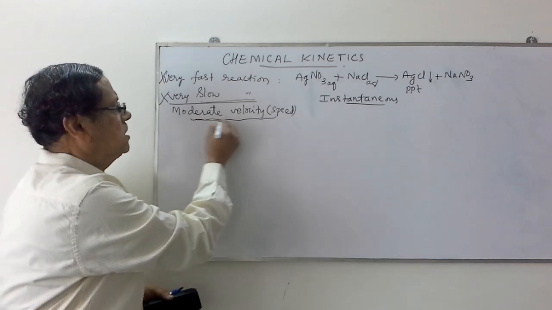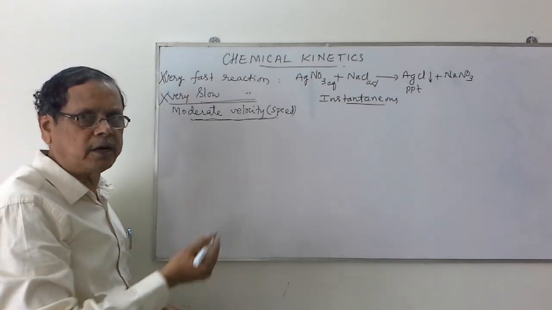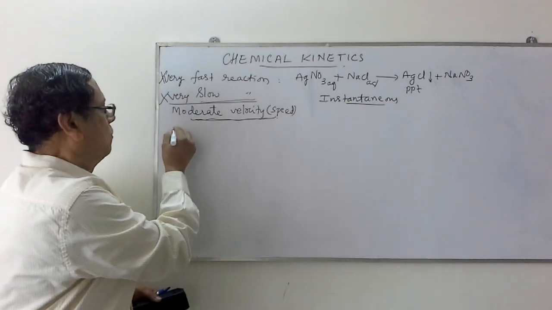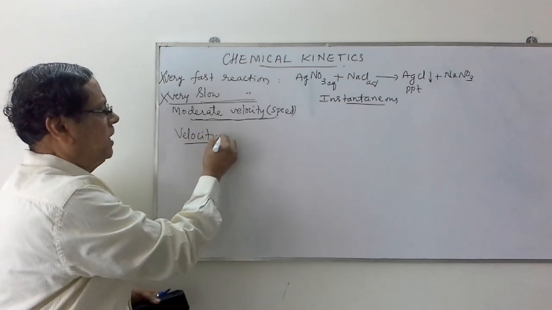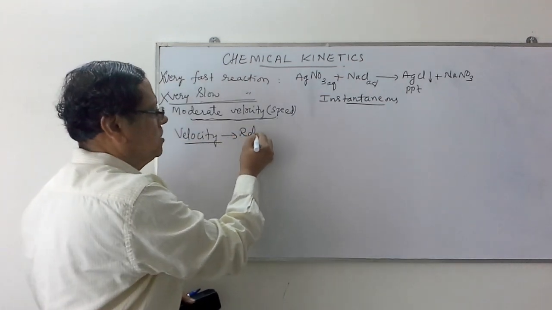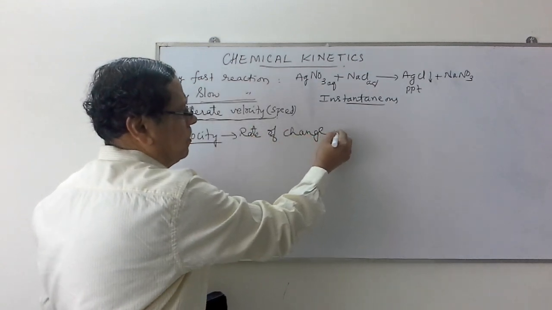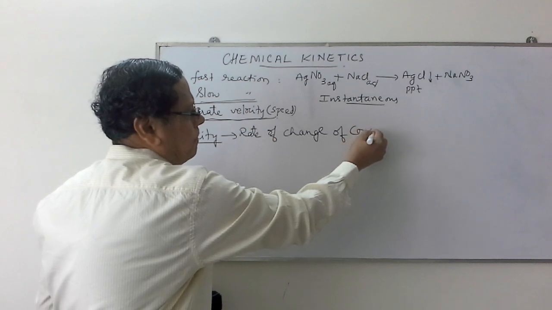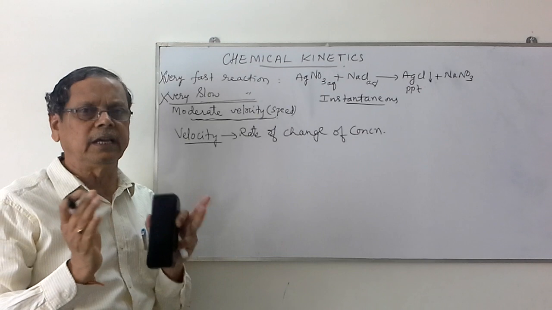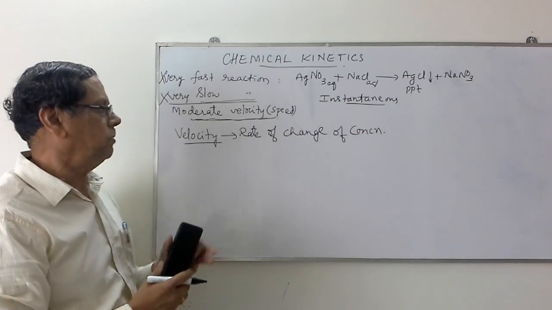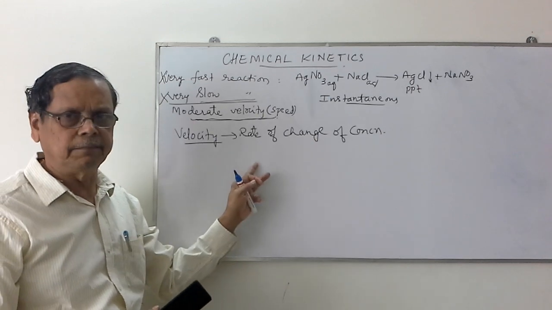Now, when you consider this moderate velocity reactions or reactions which take place at moderate speed, then we have the term velocity, which is defined as the rate of change of concentration. That is, when you consider the change in the concentration in a given interval of time, the ratio of the change in concentration and change in time is called velocity of the reaction.